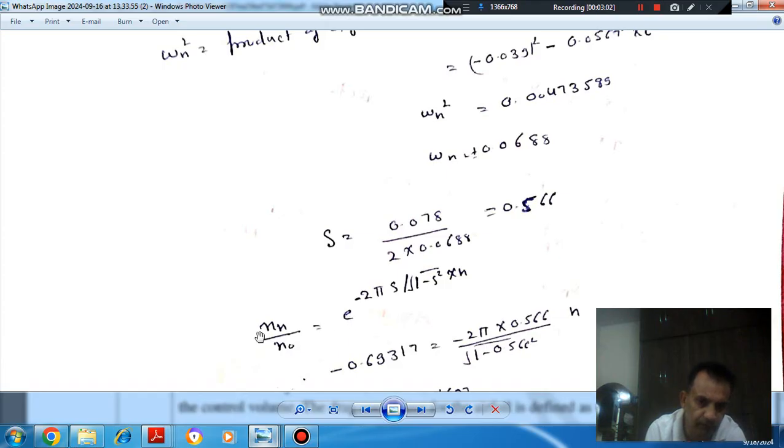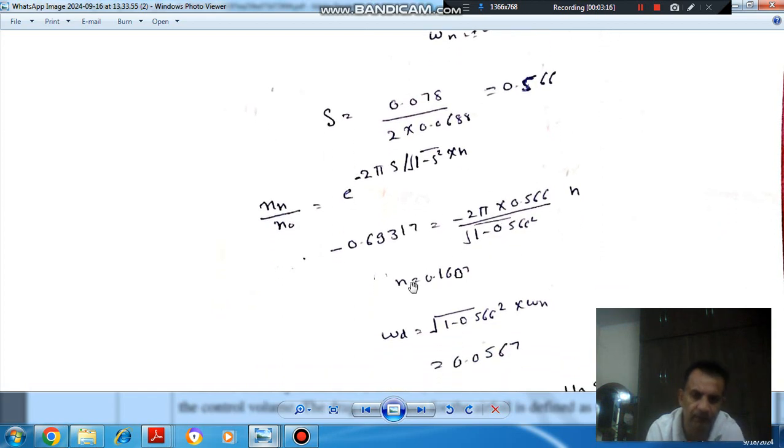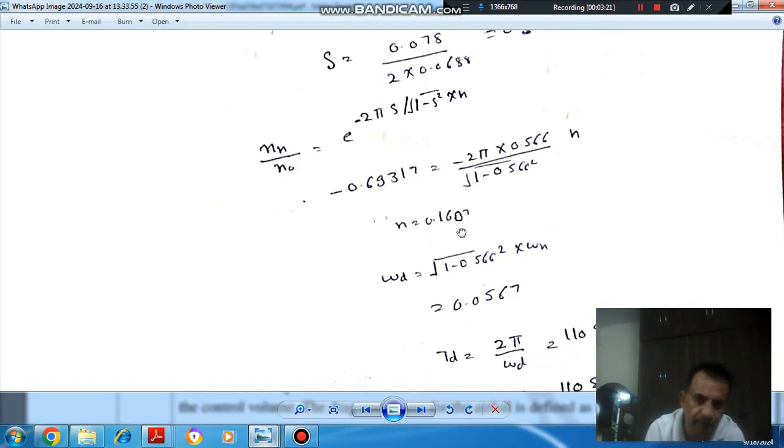So if we take log on both sides, then we get log of half is this, and this term is minus 2 pi 0.566 divided by root of 1 minus 0.566 squared, and n is the number of cycles. So from this we can find out the number of cycles. So n comes out as 0.1607,